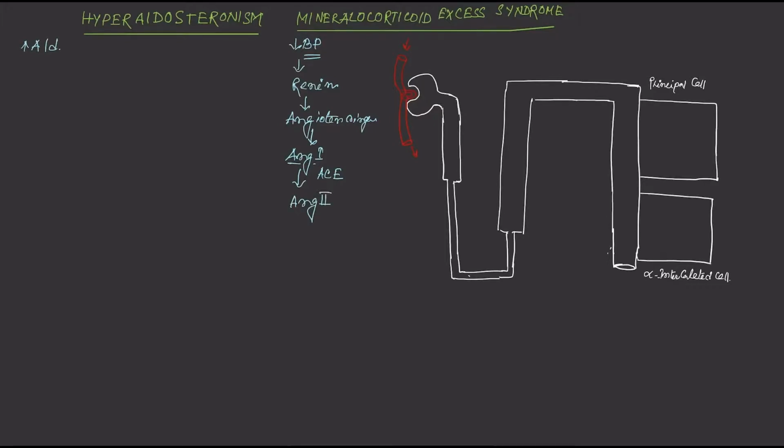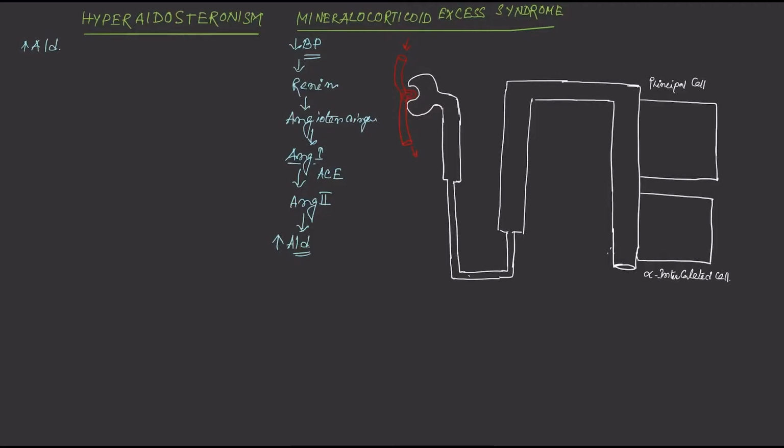This angiotensin 2 will now stimulate the zona glomerulosa cells of the adrenal cortex to increase the synthesis and the release of aldosterone. So more aldosterone will be synthesized and secreted from the zona glomerulosa cells.